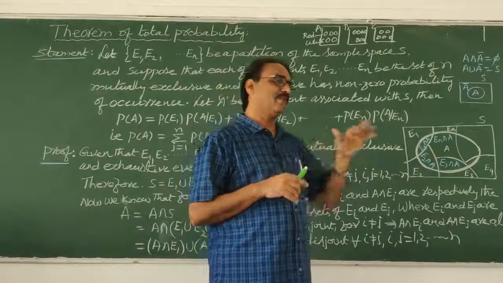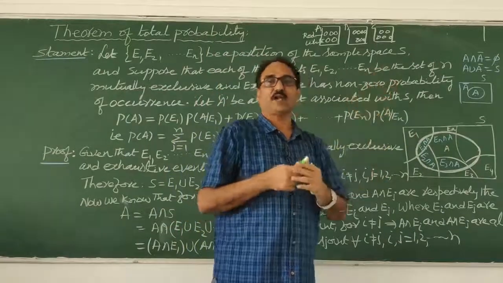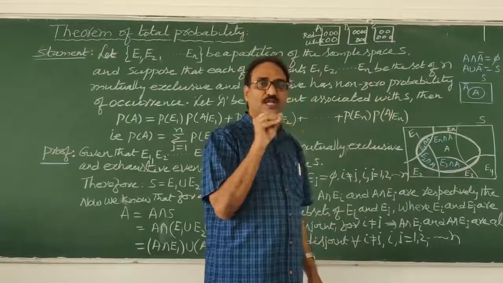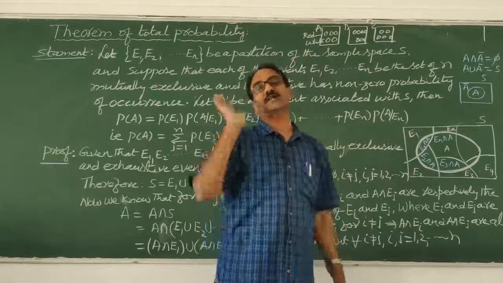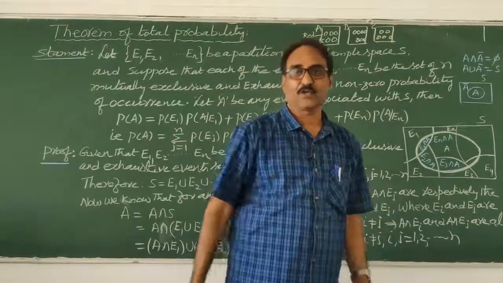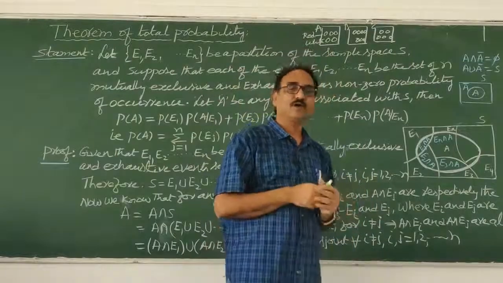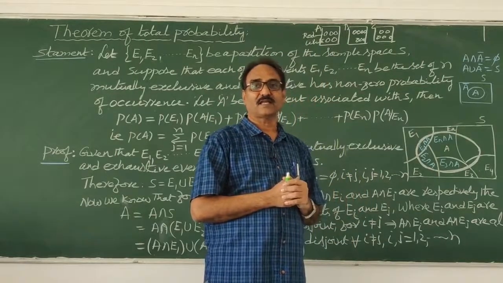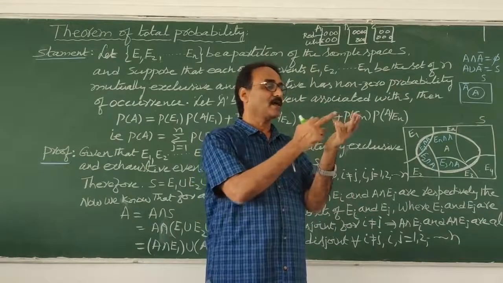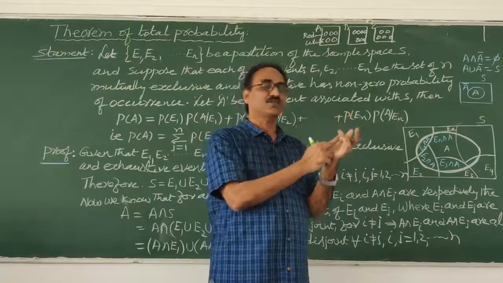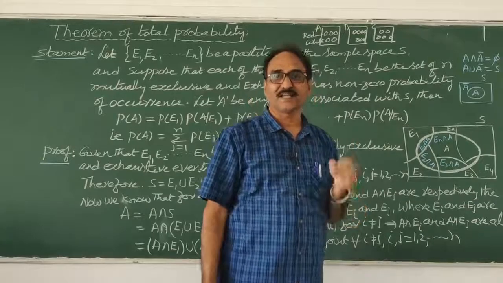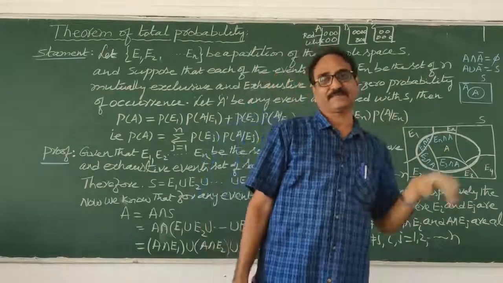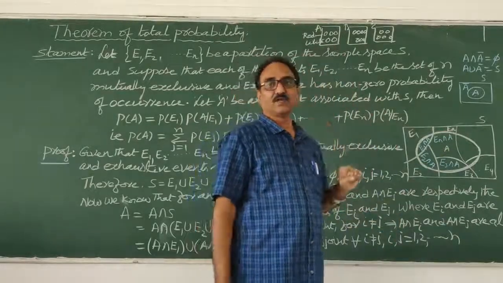We want a red ball. You choose any one of the boxes and pick out a red ball. That is enough. So how many chances are there? Box A is there, box B is there, box C is there. So your entire sample space is divided into how many parts? 3 parts: A, B, C.